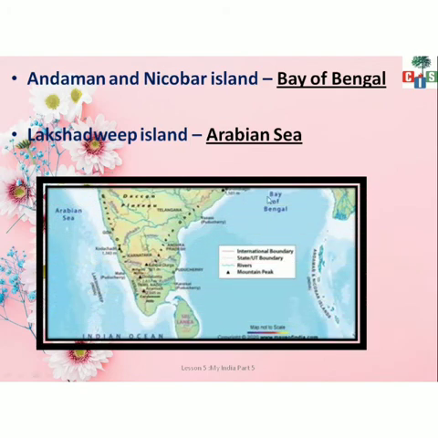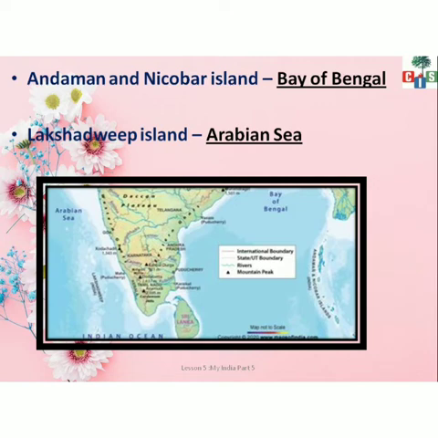See, Andaman and Nicobar is in the water body of the Bay of Bengal and Lakshadweep is in the water body of the Arabian Sea. See children, these are small things but very important from the exam point of view. I can ask you which island is situated in the Bay of Bengal, so you have to answer Andaman and Nicobar Islands.